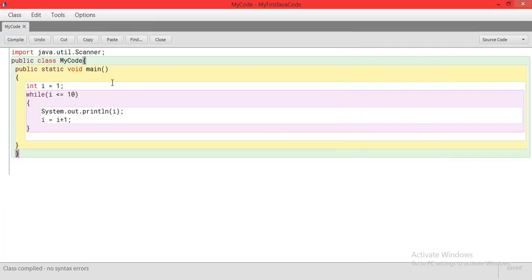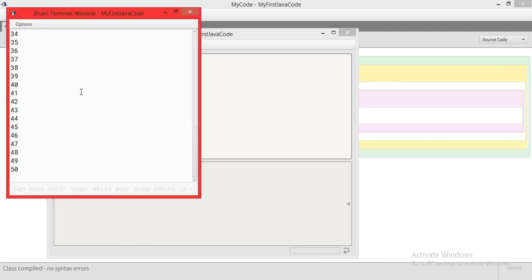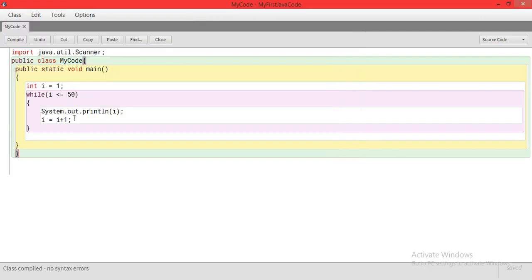Let's try, instead of printing 10 times, let's assume 50 times. Compile, no syntax errors, and if I go and run this, my output screen is here, so it's printing up till 50. That means no matter how much you want to print, you're just writing a certain set of code, only this much, to happen 50 times, correct? So my where to start was 1, where to stop was 50, and I wanted to increase by plus 1 every time. So this is one example of using a while loop.